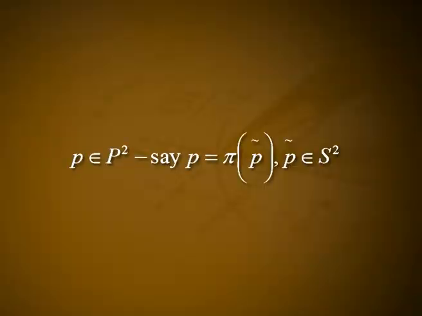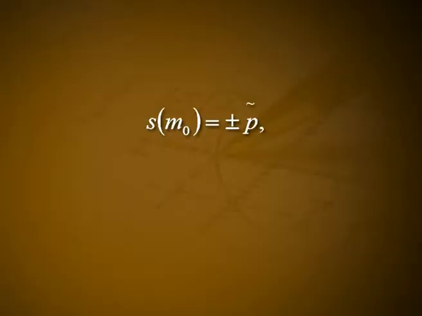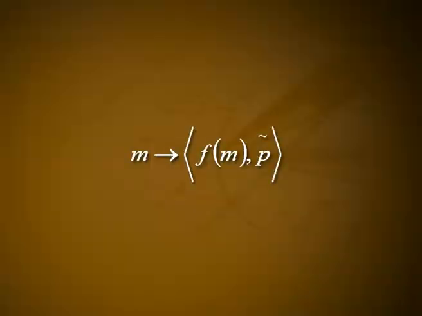For if p is an element of P2, say p is equal to pi of p tilde, where p tilde is an element of S2, consider the plane in R3 perpendicular to p tilde. Moving this plane out in the direction of p tilde toward infinity and then back until it just touches M at M0, we find that S of M0 is equal to plus or minus p tilde, so that pi composite S of M0 is equal to p. More precisely, let M0 element of M be such that the function m goes to the inner product <F(m), p tilde> assumes its maximum at M0.